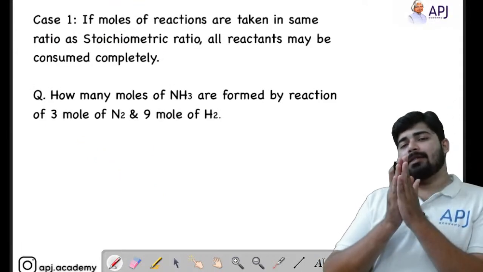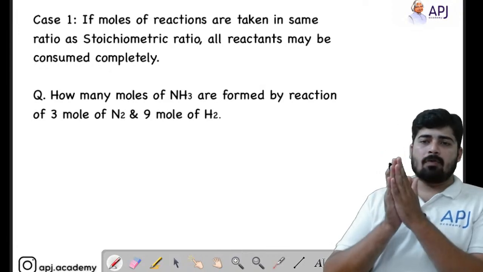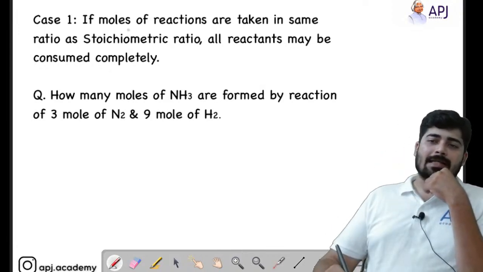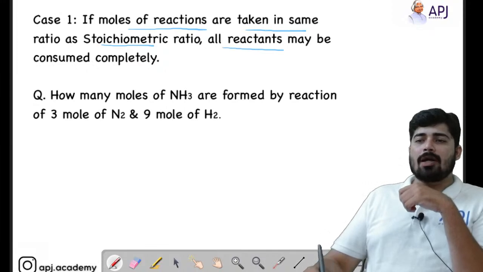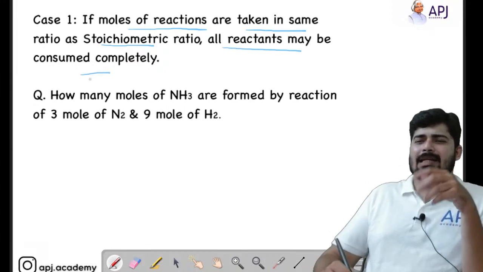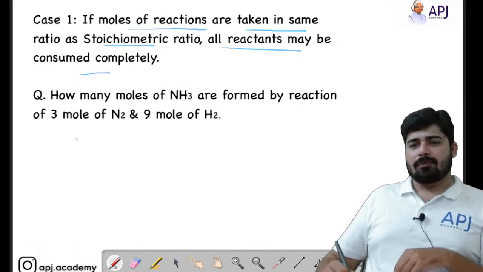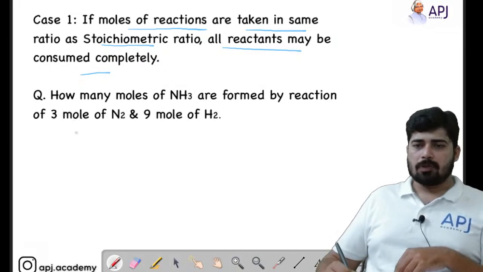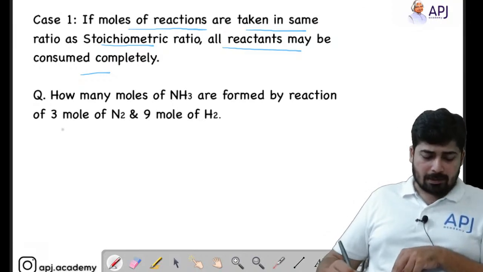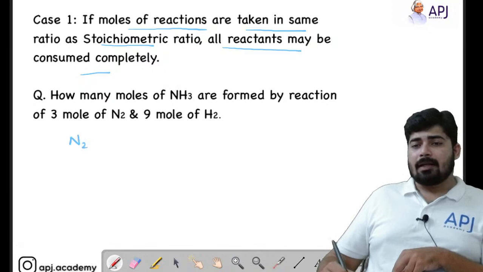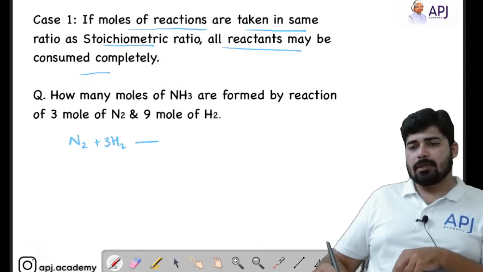Now we will do some problems. In mole analysis, you will be having two cases. The first case is that if moles of reactants are taken in the same ratio as the stoichiometric coefficient ratio, all reactants may be consumed completely. What does that mean? Let me give you an example. How many moles of ammonia are formed by a reaction of 3 mole of N2 and 9 mole of H2? Before going into that question, let's clear this concept. If I take N2 plus 3H2 giving 2NH3, this is the reaction, right?